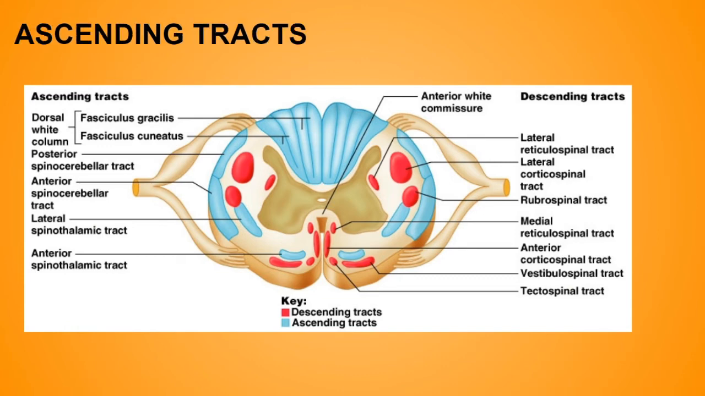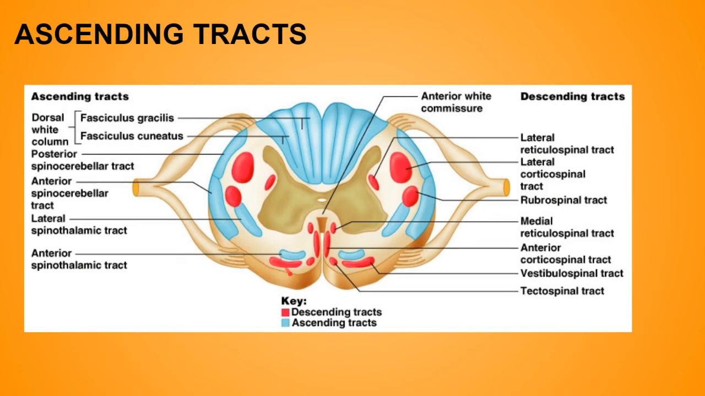Now next type is the ascending tracts. These all are the ascending tracts. The ascending tracts conduct impulses from the periphery to the brain through the spinal cord. The ascending tracts are the sensory tracts, whereas the descending were the motor tracts. Now over here, as you can see, these are the ascending tracts, and over here especially the lateral spinothalamic tract and the anterior spinothalamic tract.